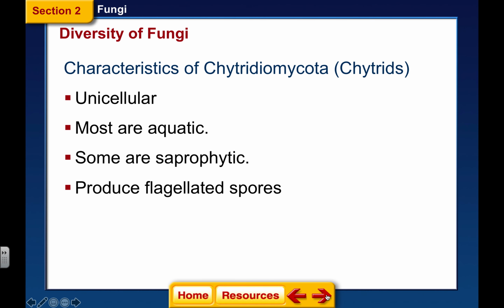All right, starting with our chytrids, Chytridiomycota, they are unicellular and they're aquatic. Some of them are saprophytic. Now, going back, a saprophyte is the way the fungus behave. They're saprophytes if they are getting their food only from dead and decaying material.